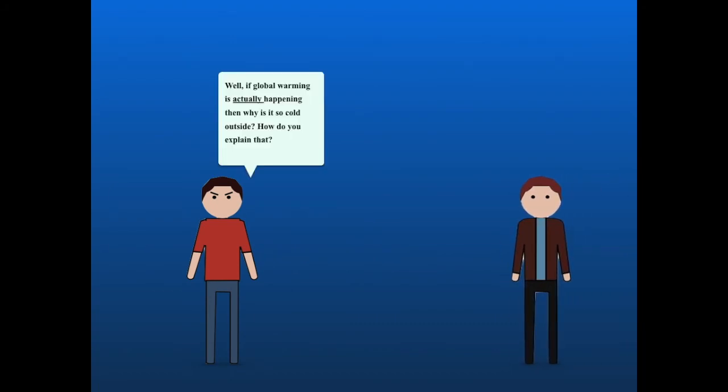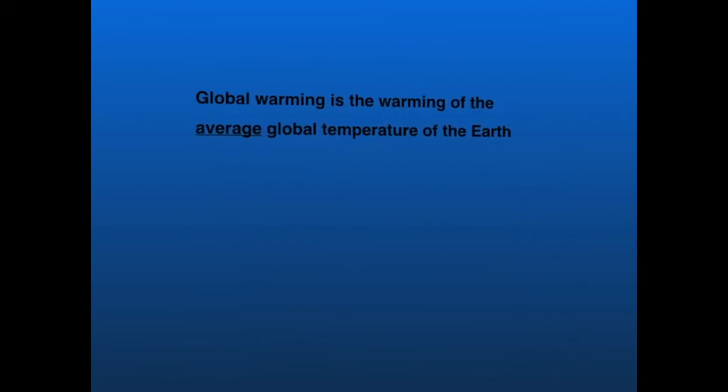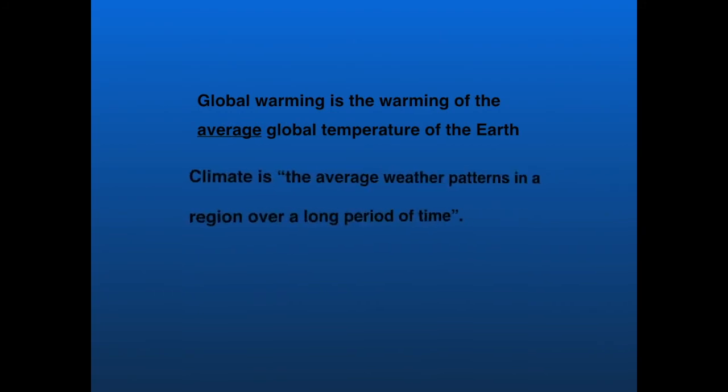Well, if global warming is actually happening, then why is it so cold outside? Oh, that is actually a pretty misguided myth about global warming. As we know, global warming is the warming of the average global temperature of the Earth, but climate is the average weather patterns in a region over a long period of time. There are many different climates on Earth, ranging from the cold Arctic to North America's temperate zones, to the tropics.